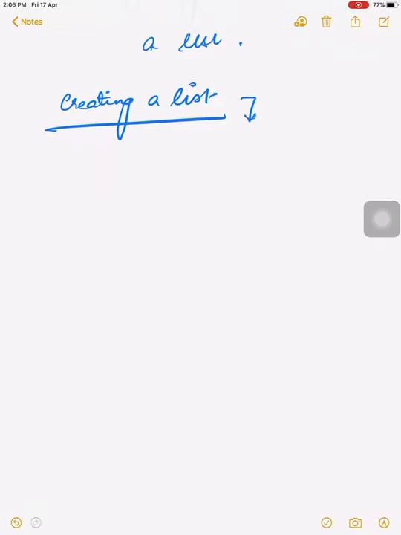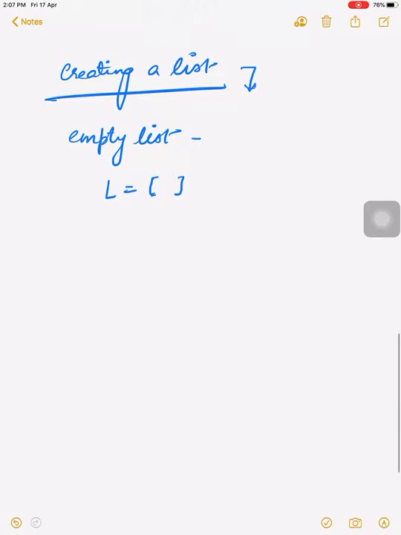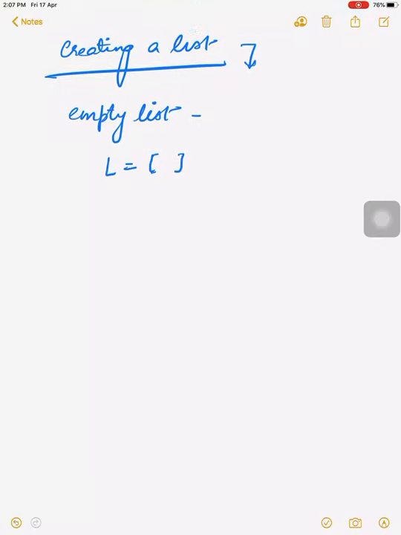Now we will see how to create a list. Creating a list is our next topic. There are so many ways in which we can create a list. First, how to create an empty list. Simply, we name the list L and write empty square brackets. It is known as an empty list. That is the first way.